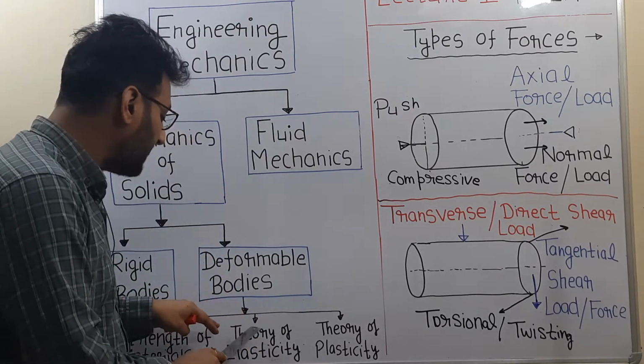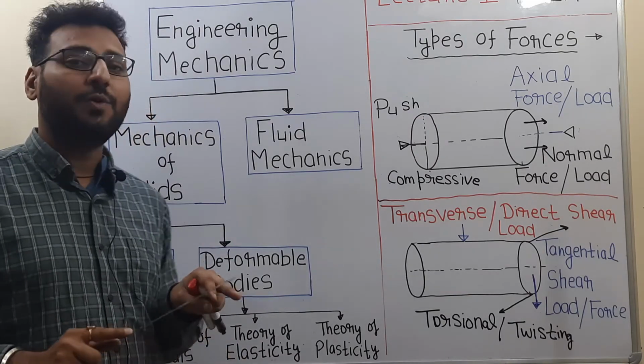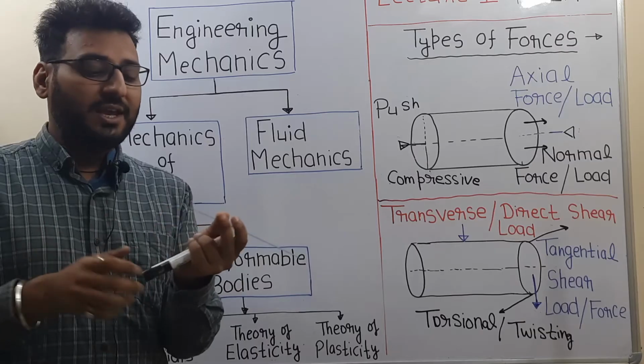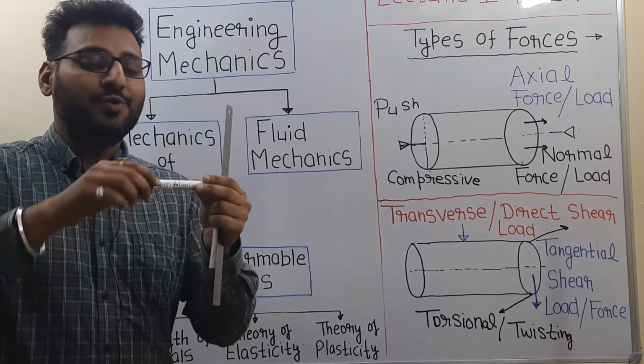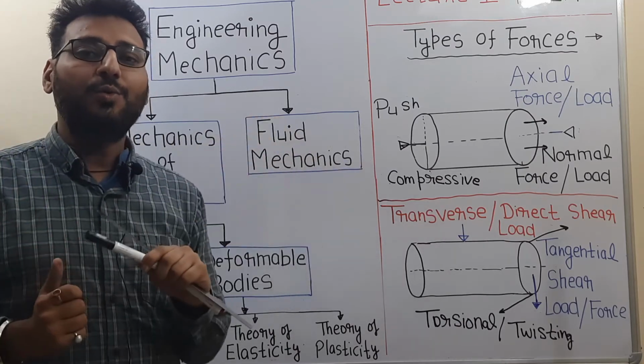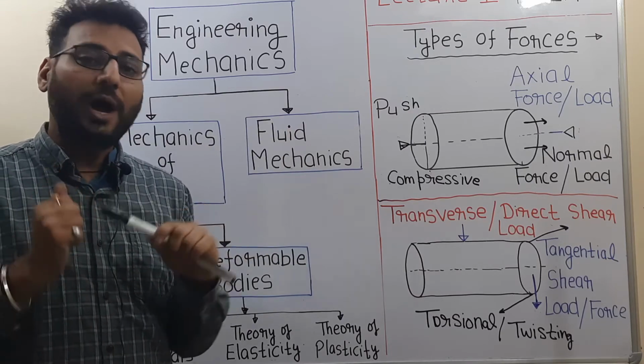Now the two other branches are theory of elasticity and theory of plasticity. In our industry, we produce different types of parts. To produce parts, we need to apply some forces on them. Suppose we need to produce a wire, so we will apply a pull force on a rod to convert it into wire.